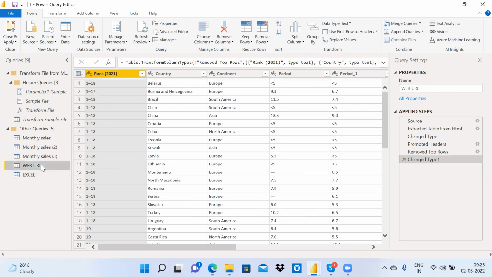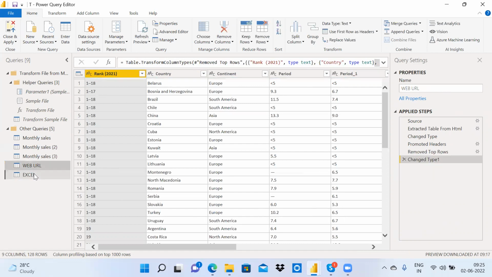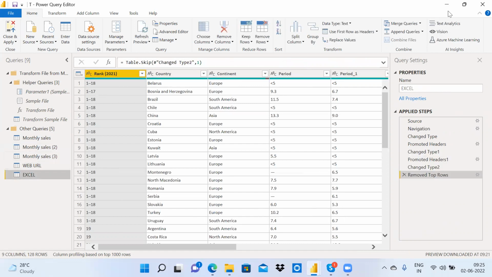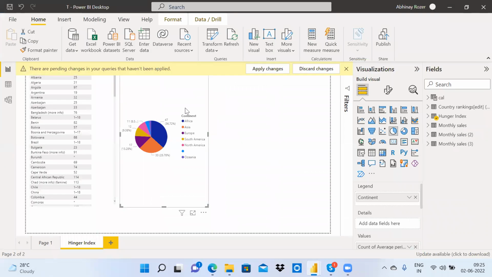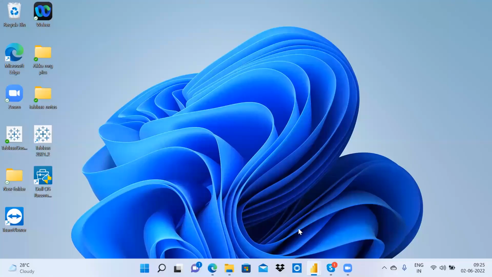Now, understand clearly. This is from web URL. This is from Excel. Both the data is the same now. Both the data look the same. Everything is fine. But my graphs are using data from Excel. Okay, see here. My graphs are using data from Excel. Now I want to change it to web URL. This is my requirement.